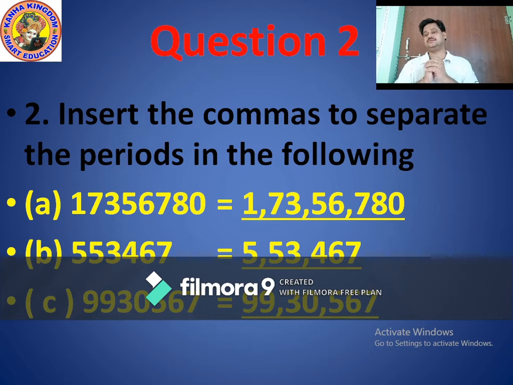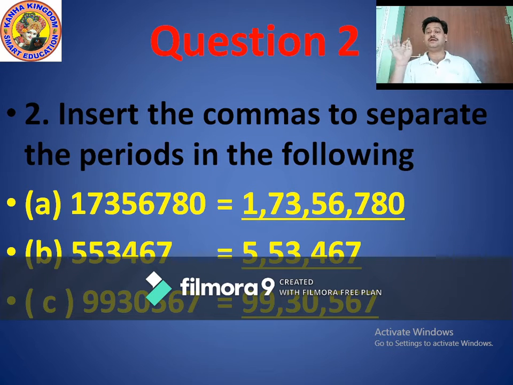But in this question, how many total digits? 8 digits. Means starting from ones and ending at crores. Okay? Now, listen carefully. In ones period, 3 place values. Ones, tens, hundred. Put 1 comma. Then thousands period, 4 5, again comma. Then lakhs period, 6 7, again comma. And in crores period, 1.